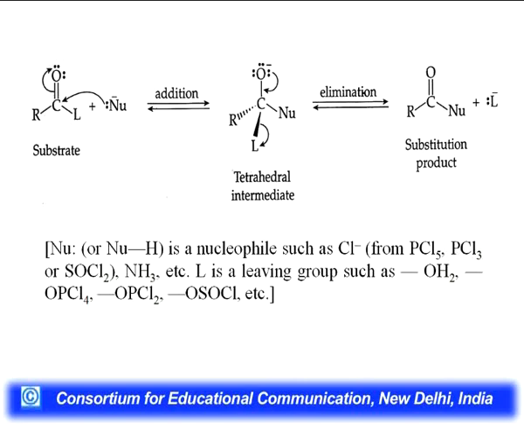So, these groups are poor leaving groups. That is why they cannot undergo substitution, simply nucleophilic addition takes place in case of aldehydes and ketones, while in case of carboxylic acid as well as their derivatives, substitution will take place because of a better leaving group. Weaker the base, better the leaving group because of basicity. These are the strongest bases. What are the strongest bases? H and R.